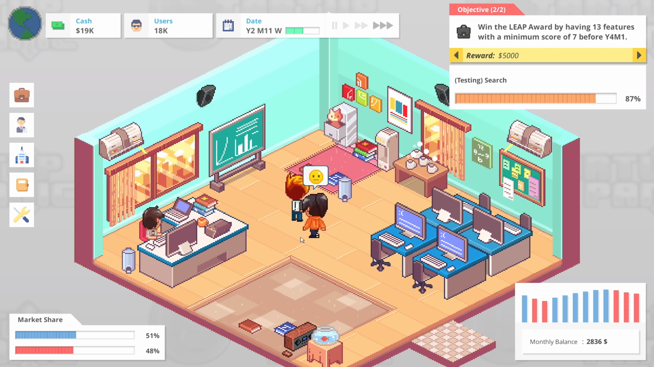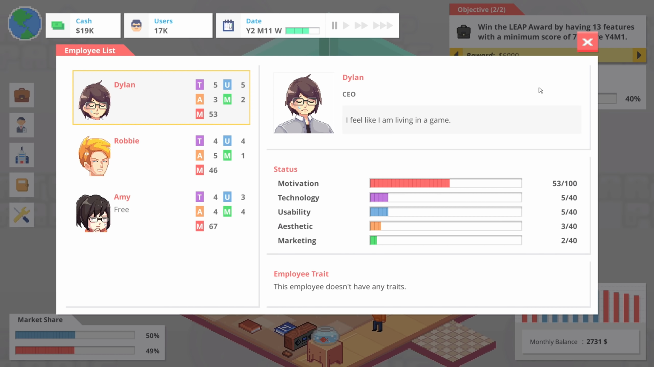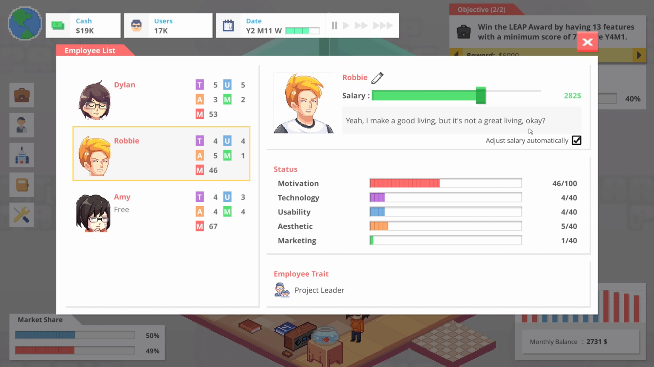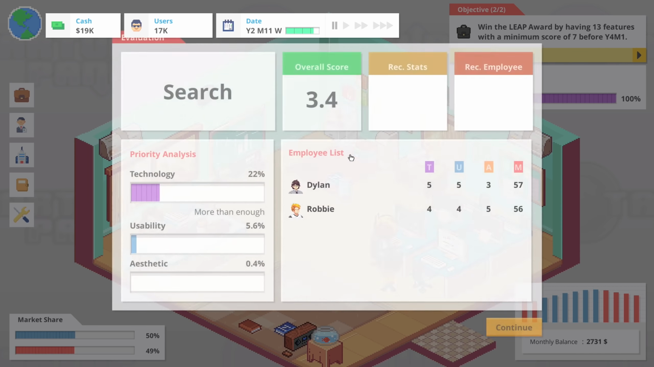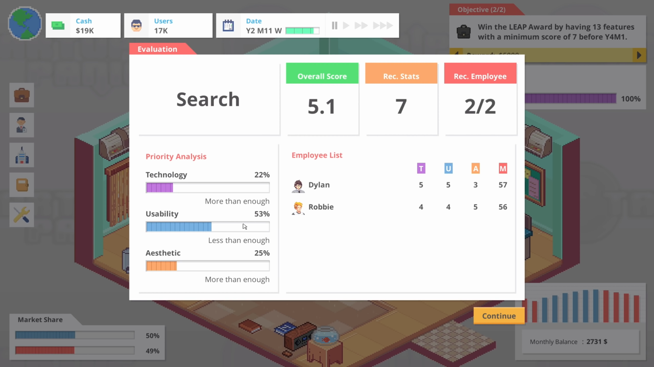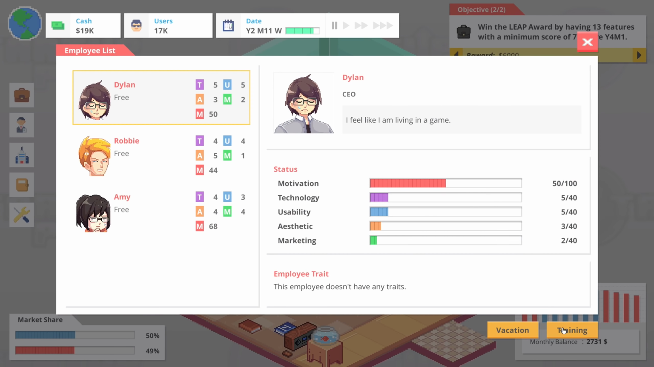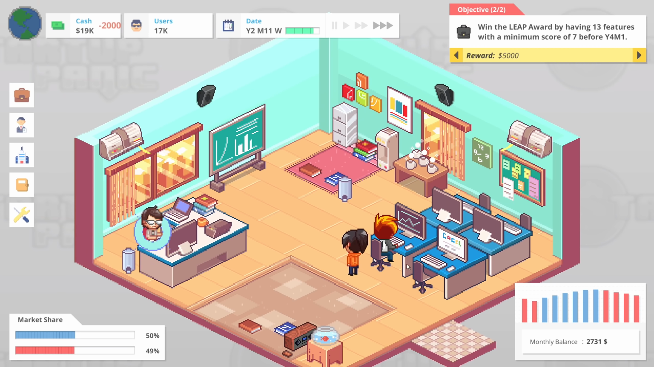So usability was somehow worse. How did we do that? Let's evaluate this thing. My usability is 5. Yours is 4. I think what we might need to do here is just train them up in usability. We somehow made it worse. Technology was more than enough. Aesthetic was more than enough. Usability needed considerably more. That's kind of surprising. Okay, let's train me in usability.